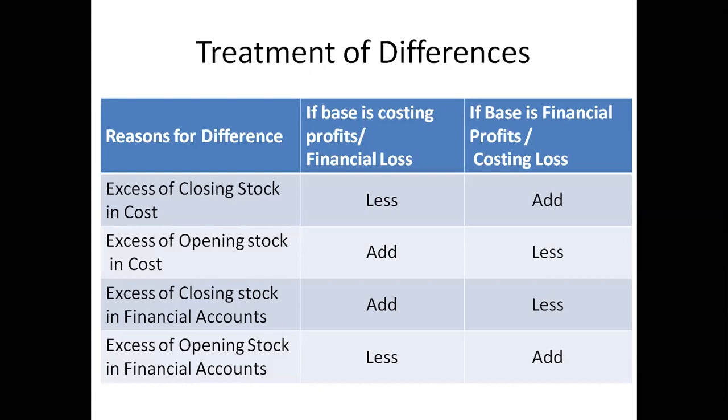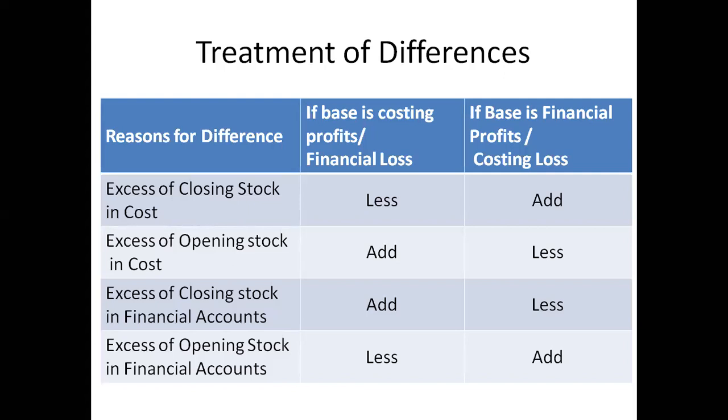So these are all the four possibilities, for opening stock and closing stock. Take, for example, if closing stock in the cost accounts shows an excess, it means the actual closing stock written in the trading account is less than the amount we are taking in the cost accounts. In that case, the profit in the cost accounting varies.